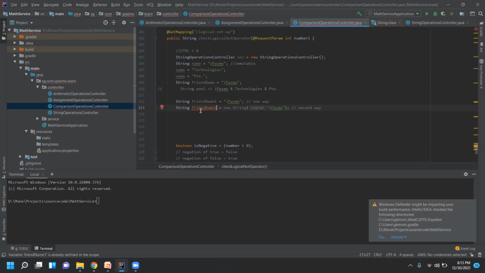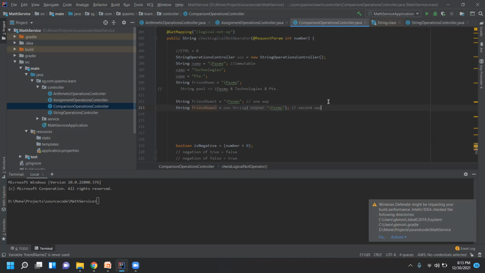Can you tell me why this one is highlighted in red? Duplicate, because friend name 1 is already declared in the scope. Perfect. We cannot use the same variable name. If you want to, take this one out like this, then it should work. Otherwise, declare it with another name. So this is the second way of assigning the string to a variable.